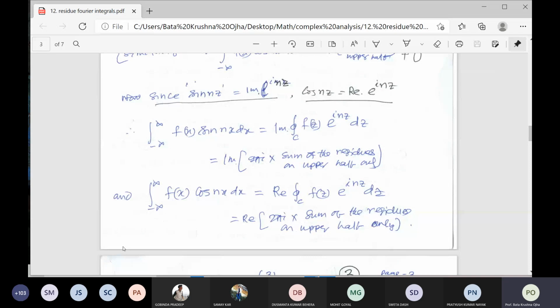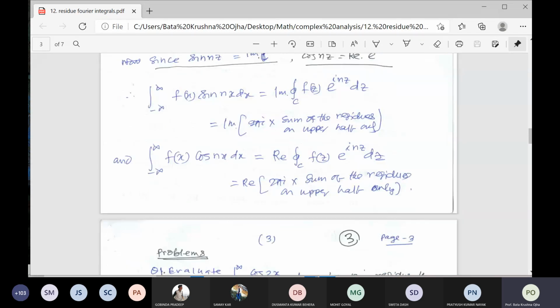Here you see the question. Evaluate the integral from 0 to infinity of cos 2x over x squared plus 1 dx by using the residue theorem. This integral is called a Fourier integral because it is associated with cos 2x. Previously, you have solved these questions, dx by x squared plus 1 or dx by x squared plus 1 whole squared. You have already done it.